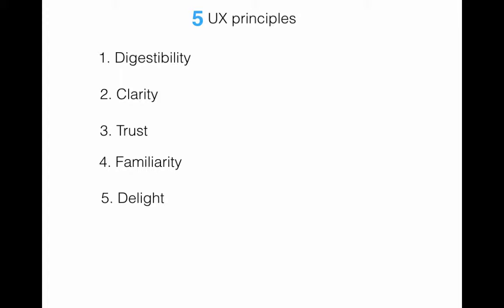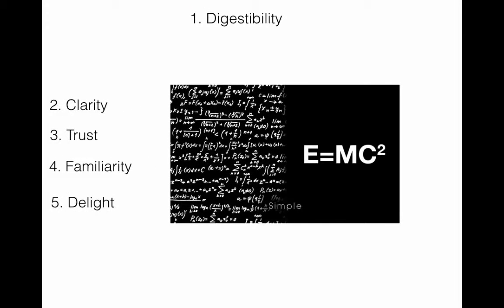So these are the 5 user experience principles. The first one is digestibility. A good design should be easy to digest. The brain shouldn't have to spend a ton of energy to figure out what's going on and what they are looking for. The main point should be visible very clearly.